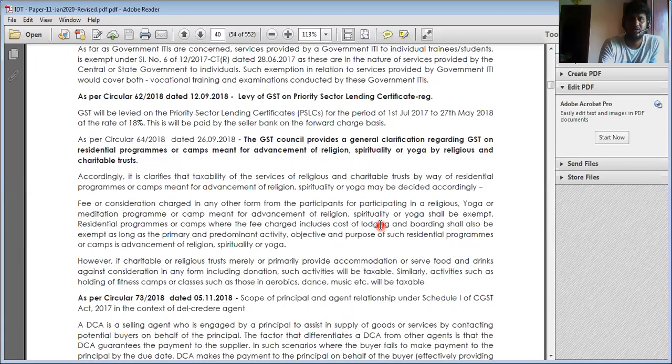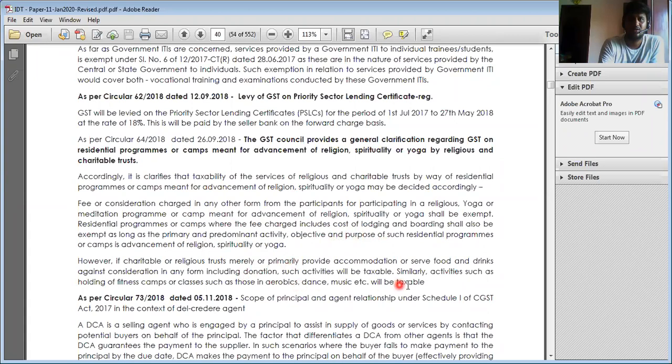Here also, take the religious case. You know about Isha Yoga. They conduct yoga on Shivaratri in Coimbatore, providing religious spirituality and yoga. They are doing religious activities, and in addition they also provide accommodation, food and services. They collect some fees for the spiritual activities. That fee is not subject to GST, if it is within the objective and purpose of such scenarios.